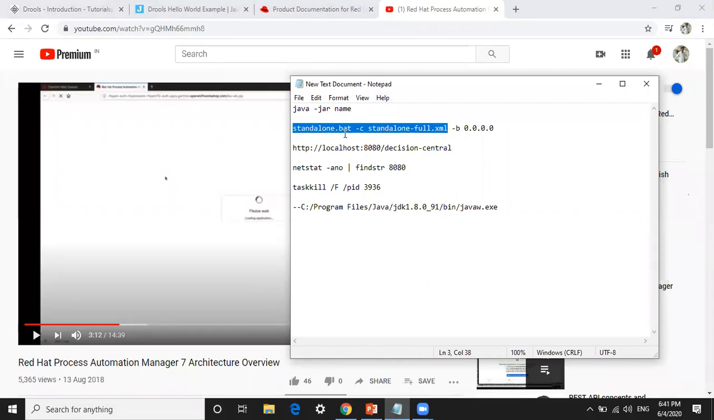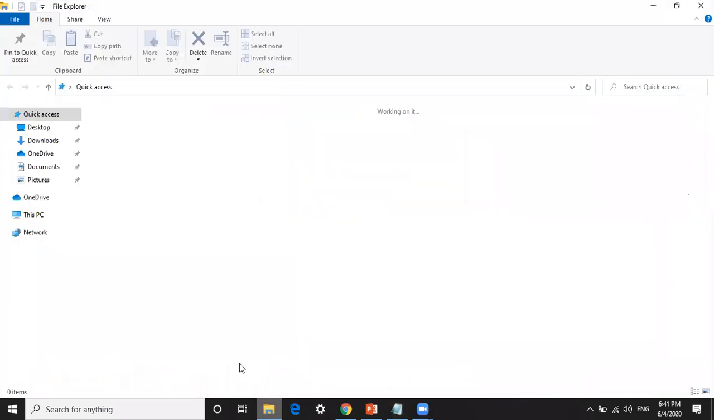Okay, sir. So first you need to run this command on your CMD, the command prompt. If you install on port 80, the decision center by default takes port 80. So we just need to execute this command, standalone.bat. I'll show you the installation path as well. You need to define the installation path in the C drive.